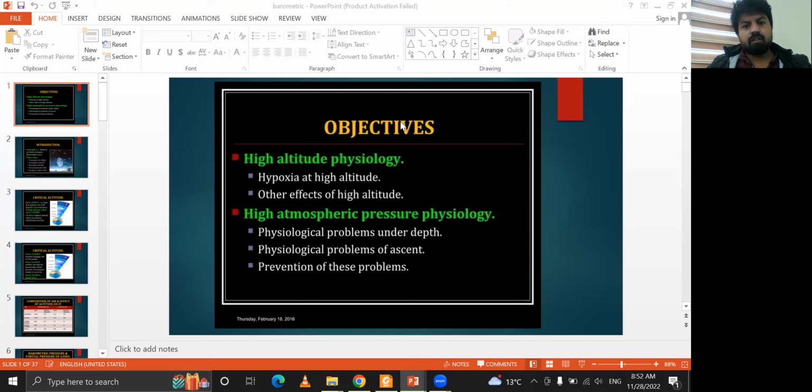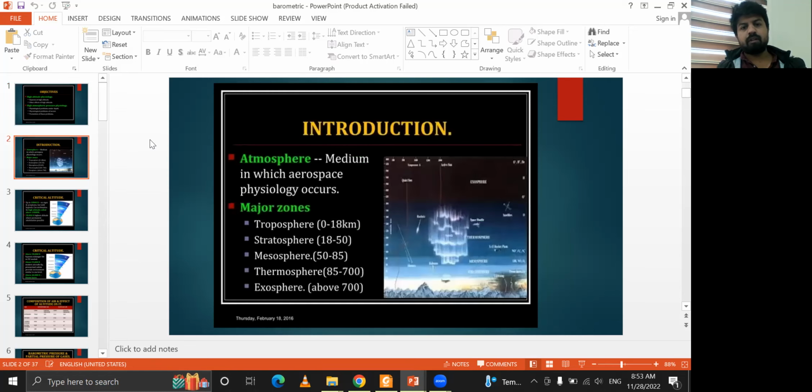So, first of all, our objective is to learn about high altitude physiology, like hypoxia at high altitude, and the physiology of high atmospheric pressure, like physiological problems under depth when you go down below the sea level. Also physiological problems with ascent, meaning when you suddenly ascend up from the depth of the earth, and prevention of these problems. So, let's talk first about the atmosphere, the medium in which aerospace